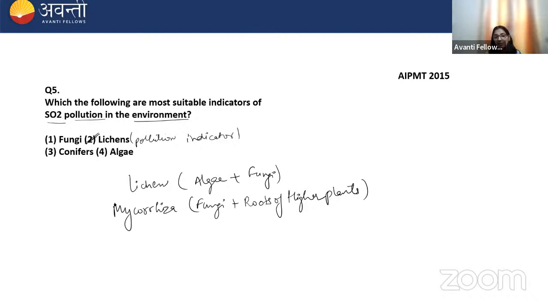Please don't get confused between a lichen and mycorrhiza, okay? Remember that lichen is a symbiotic association between algae and fungi. Mycorrhiza is a symbiotic association between fungi and the roots of higher plants. Okay, example, Pinus.